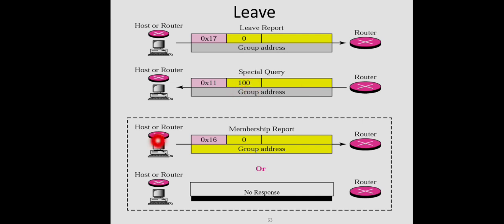Now what are the possible events? Either some host or router will respond with a membership report, right? Yes, I want to join back. Such a message can be received by this router. In that case, that group will not be purged, right? Otherwise, if there is no response from any router or host within that time period, the router will just purge the corresponding group. This is how leaving a group happens.